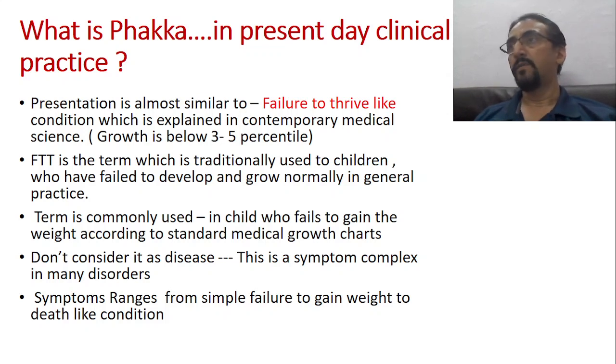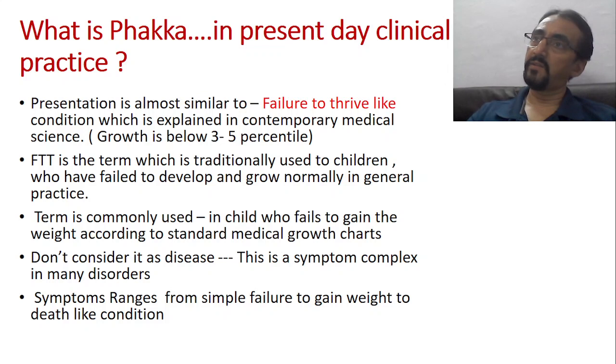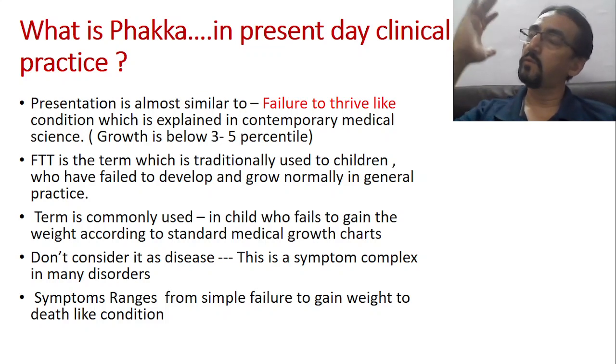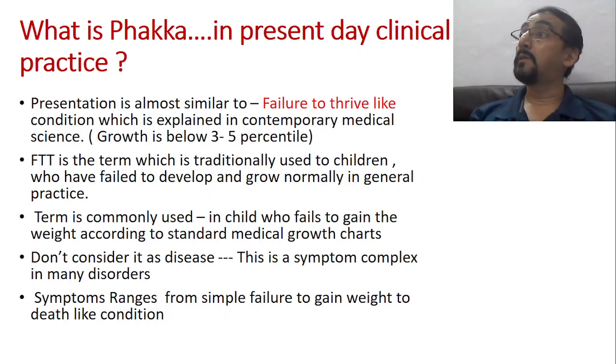Okay, so failure to thrive means in the beginning the weight is just not increasing according to the age, and it starts from there, and that we also call FTT. Okay. And chronologically, according to the chronological age, if the weight is not increasing, height is not increasing, that is also called FTT, and that continues further, becomes severe, and the child is now in a death-like condition, then also it is called FTT.